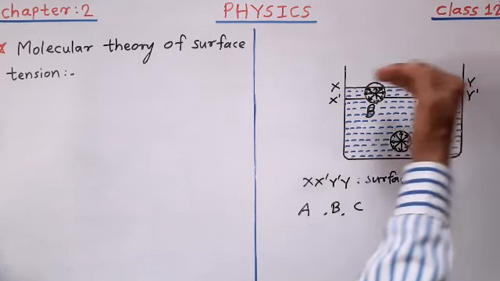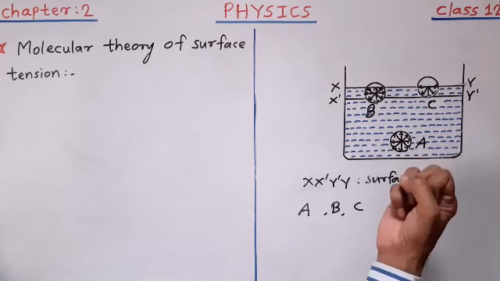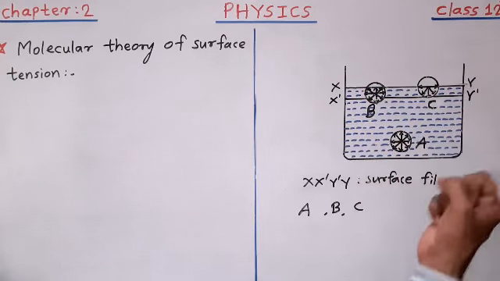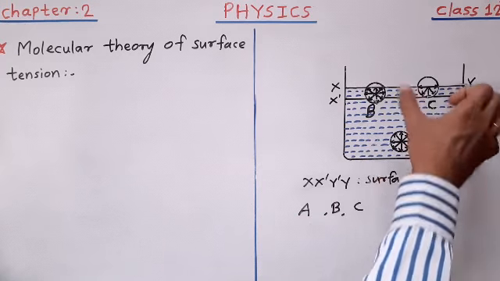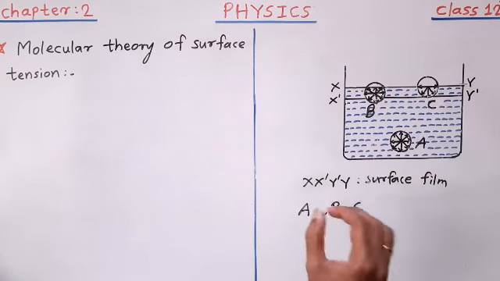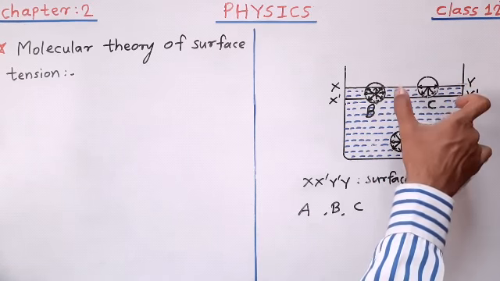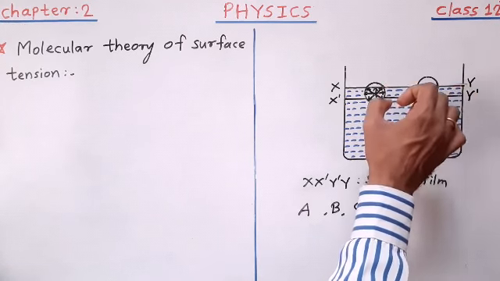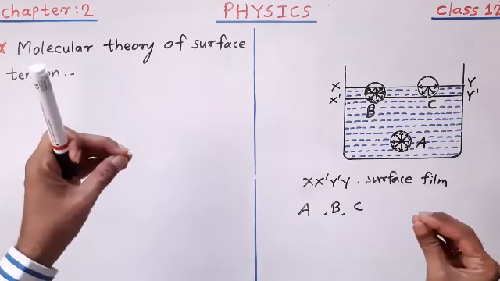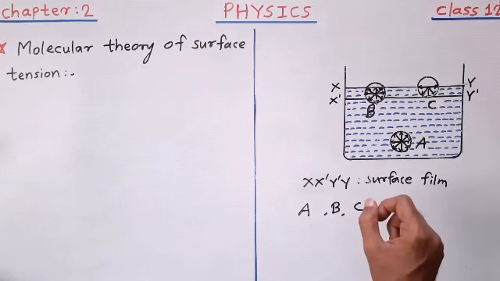Means the surface is always acted upon by tension. There is some force which pulls all the molecules in this portion in the downward direction, due to which the surface acts as if it tries to minimize its surface area. Means you can also say that the surface of the liquid behaves as if it is a stretched elastic membrane. A stretched elastic membrane shows the property of elasticity.